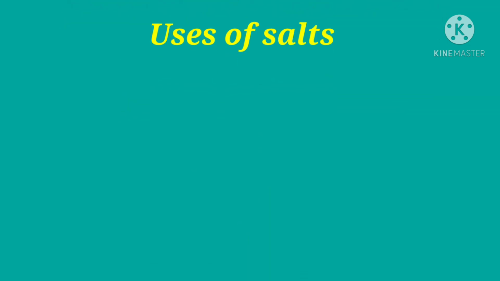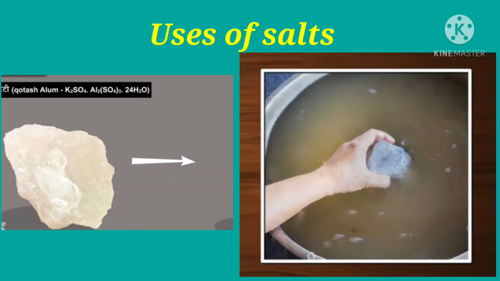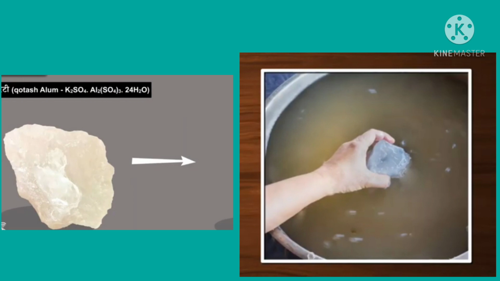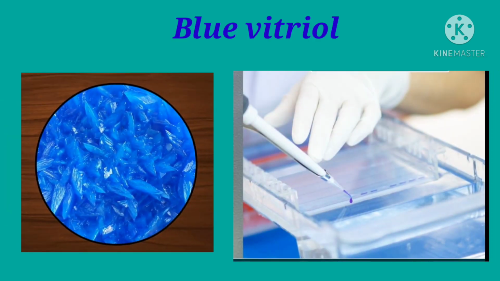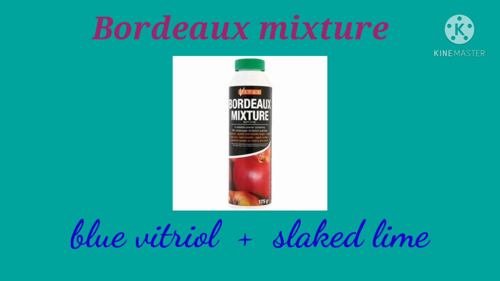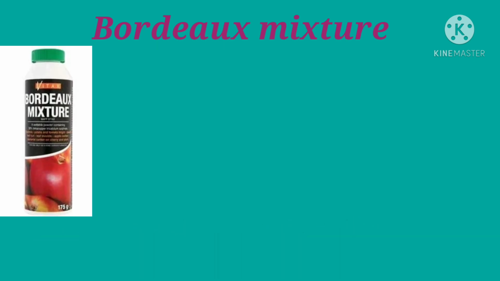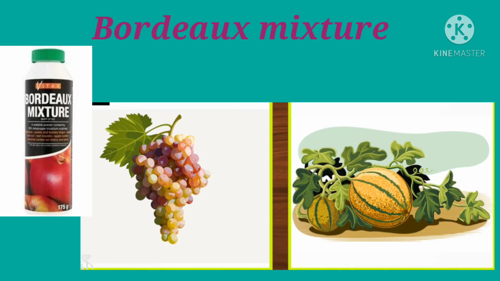Now let's see uses of some salts. Alum is used in the process of water purification because of the property of coagulation. The solid impurities in water come together, become heavy and settle to the bottom. As a result, the water above becomes clear. Blue vitriol is used in the blood test for diagnosing anemia. Bordeaux mixture is a mixture of blue vitriol and slaked lime. It is used as fungicide on fruits like grapes and muskmelon.